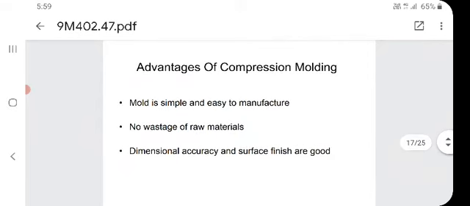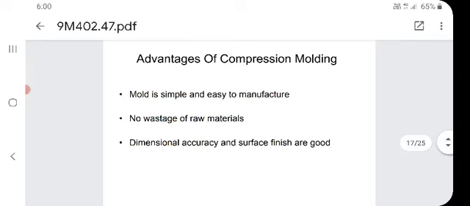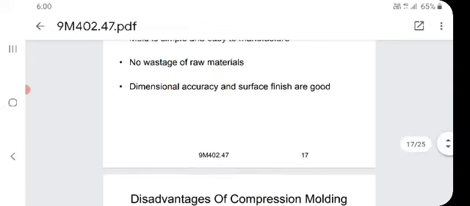Advantages of compression molding: the mold is simple and easy to manufacture. There is no wastage of raw materials. Dimensional accuracy and the surface finish are good. So, here we will get good dimensional accuracy and surface finish.